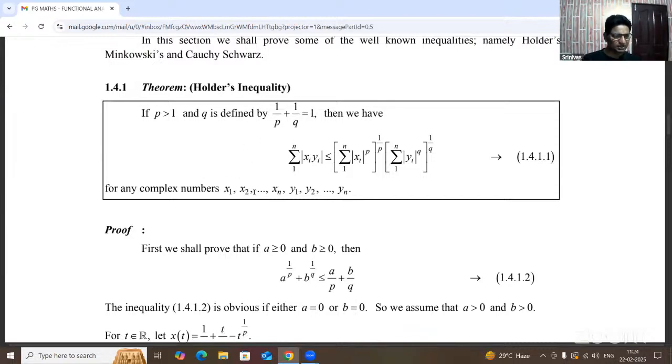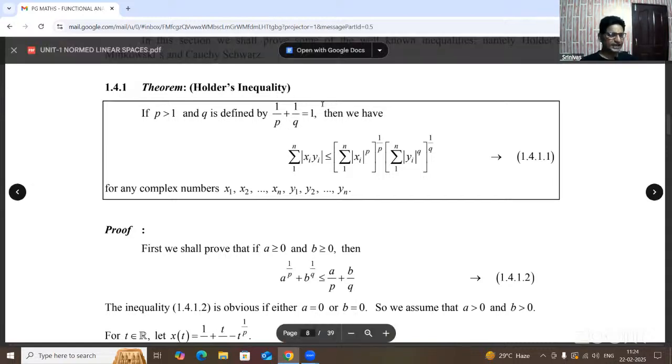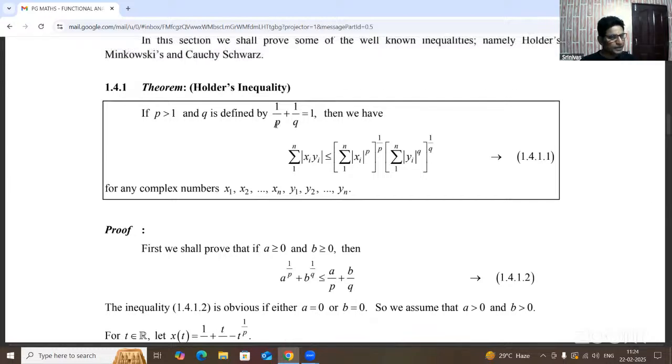So the elements are x elements and y elements, which are complex numbers, and P and Q are any two elements. Here P must be greater than 1, because of the condition on P and Q in the denominator. Now suppose P equals 1, then Q equals 1, so 1 plus 1 is 2, and that is not satisfied here, the condition.